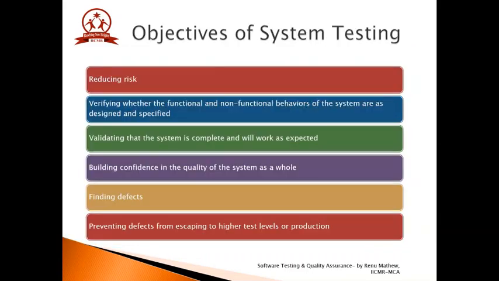The objectives of system testing are reducing the risk of having defects in the application or in the system, verifying whether the functional and non-functional behaviors of the system are as designed and specified in the SRS, validating that the system is complete and will work as expected, building confidence in the quality of the system as a whole, finding defects in the application or the product, and preventing defects from escaping to higher testing levels, that is acceptance testing level, or to the production environment.